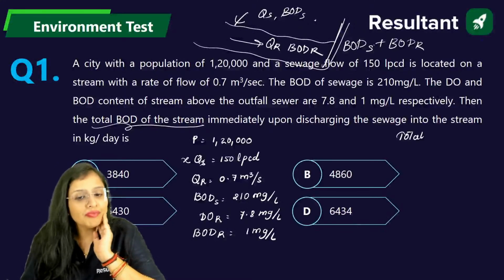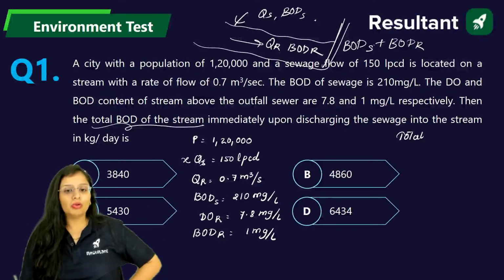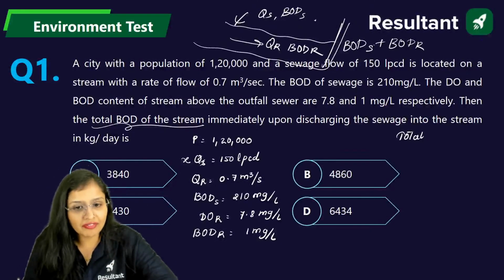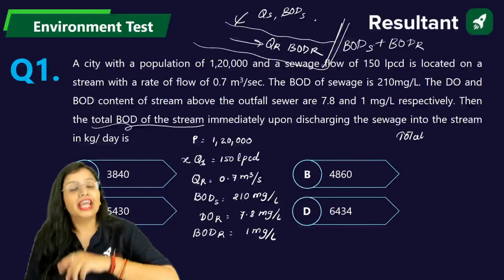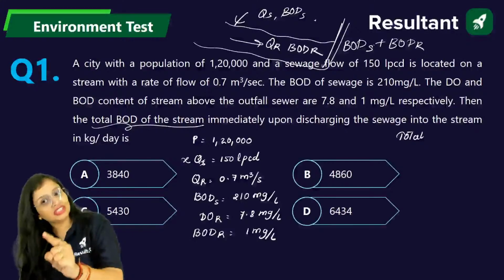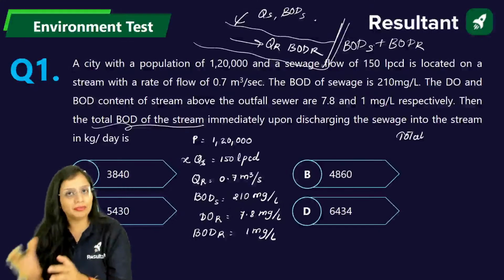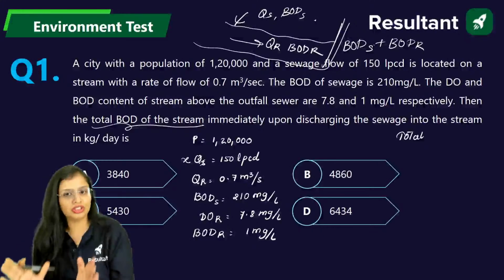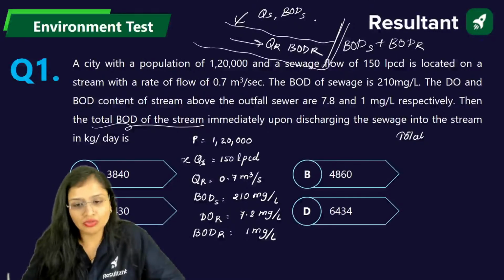Now first of all we will calculate the individual flows. The population given is 1,20,000 and the sewage is 150 LPCD. If in the question, instead of sewage, they had given the water flow rate, then we would have multiplied by 80% if nothing was mentioned. But here they have directly given the sewage flow rate. So what will we take?